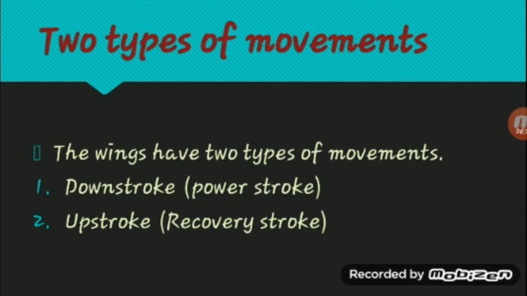There are two types of movement while they fly. One is the downstroke, the other one is the upstroke. Downstroke is also called the power stroke. In this stroke, the wings are facing downwards and forward. So this helps the bird to move forward. In the upstroke, the wings are facing upwards and backwards. This helps the birds to slow down their pace.